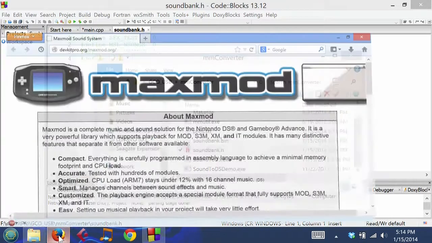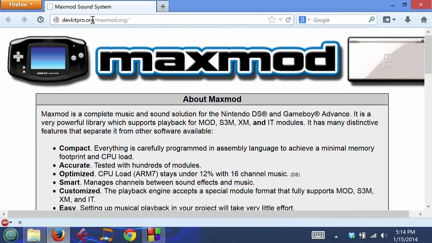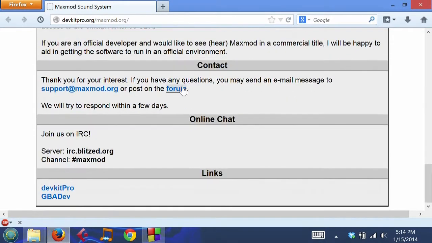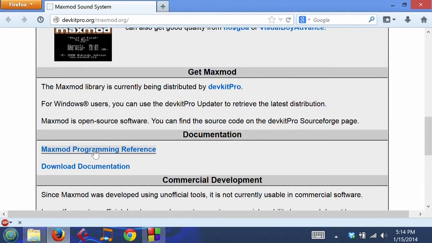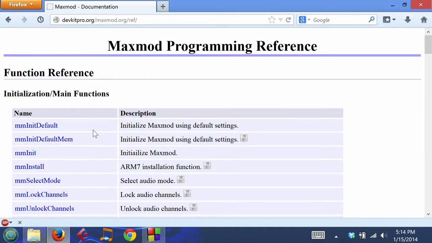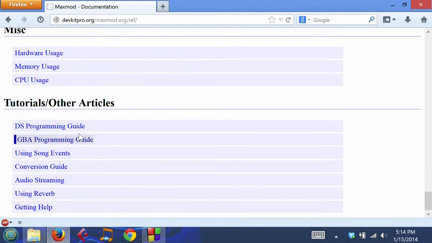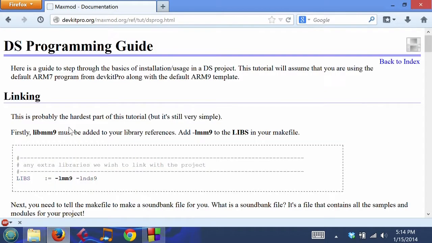So if you go and type in devkitpro.org/maxmod.org, you will find the Maxmod website, and they have a Maxmod programming reference. And if you scroll down, there's even a DS programming guide.